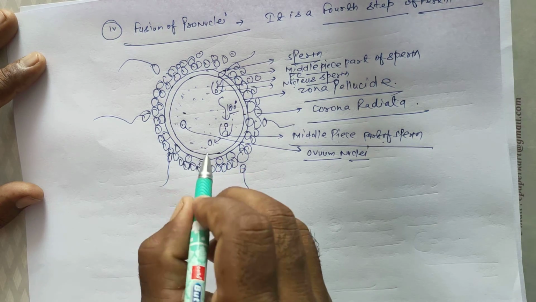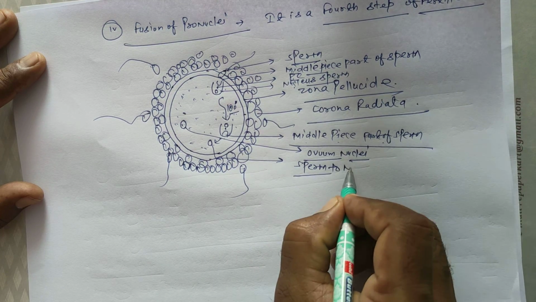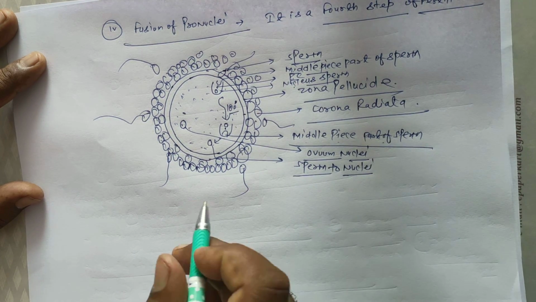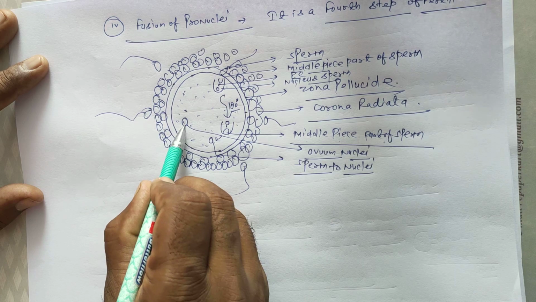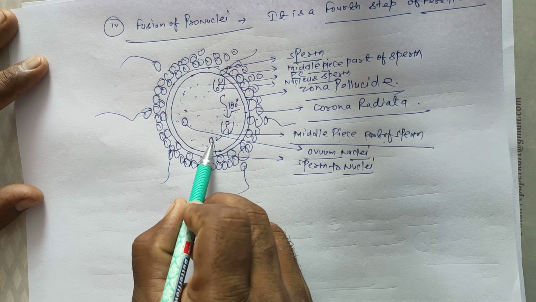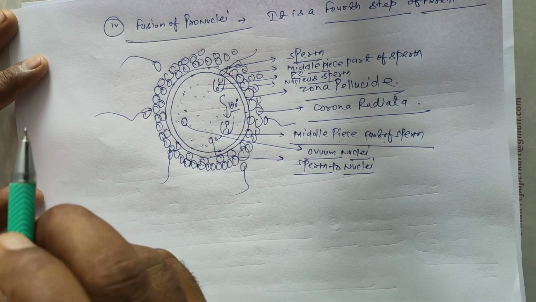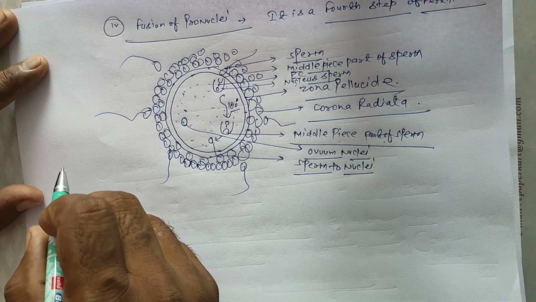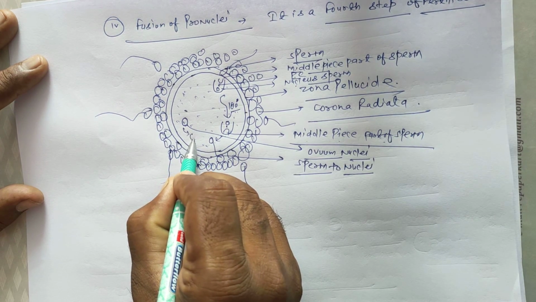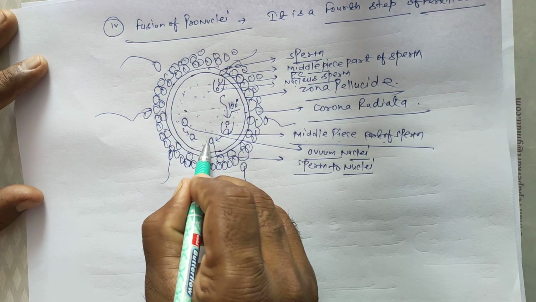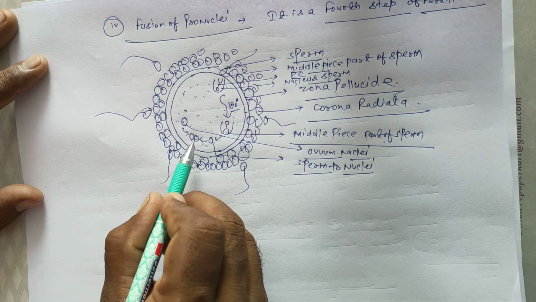Next, the sperm nucleus shows straight movement towards the ovum. This movement is called penetration movement, and this pathway is called the penetration pathway. This is the sperm pronucleus and this is the ovum pronucleus.